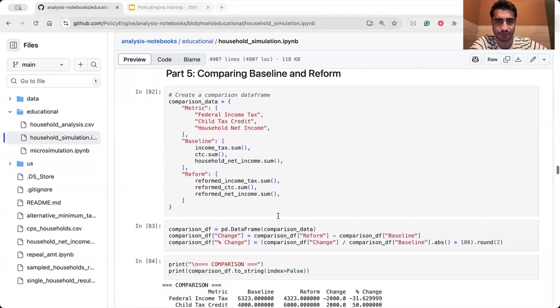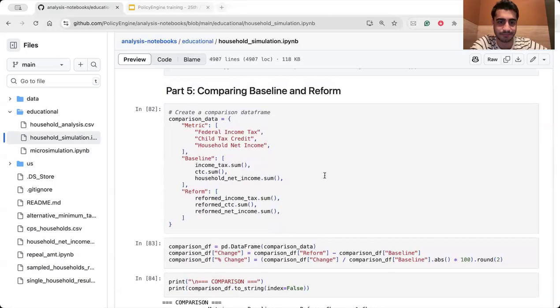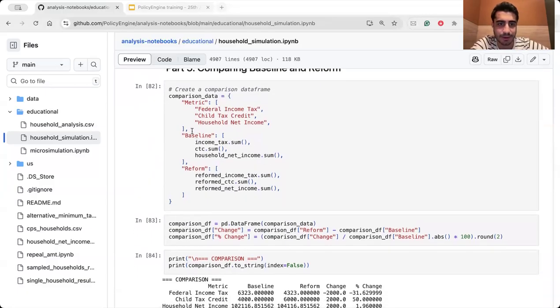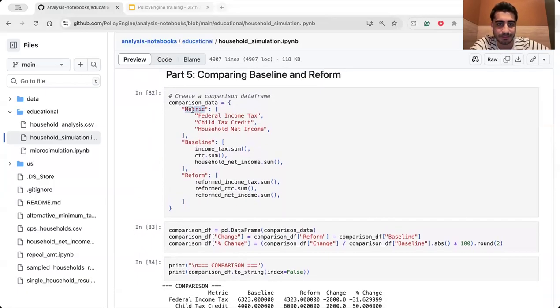For this step, you want to compare baseline and reform, okay? So by creating a data frame, comparison data, we are actually passing different variables to a data frame, and then we want to print it out, okay? So we have some metrics: federal income tax, child tax credit, household net income. They are just names. You have baseline.